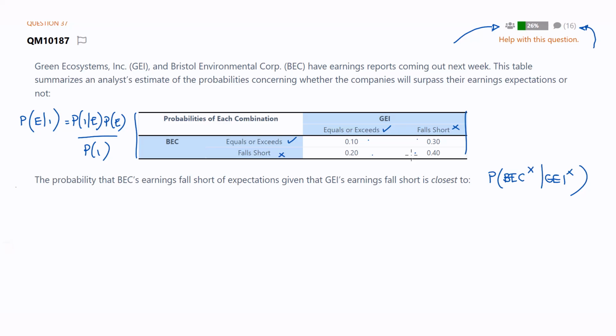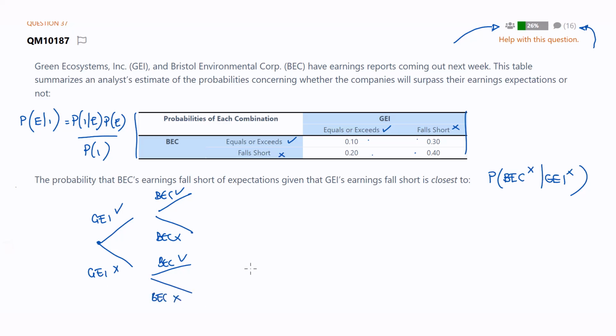All right, let's do a tree again. I know I don't know how to fill the tree in, but what do I need? BEC falling short, given GEI fell short. Well, given GEI fell short, let's put that first. So GEI was okay, GEI fell short. We can then put in BEC was okay and fell short, for each.